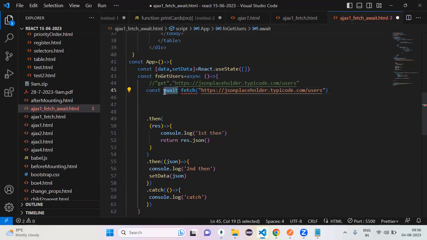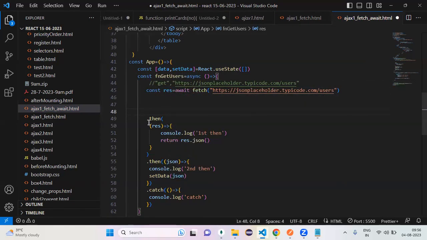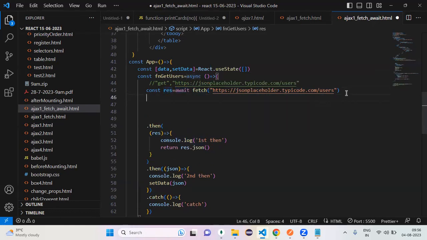So finally, within the promise, it gives me the result or not? Yes. So the first then is nothing but this one. I handle it with the first await. In this response, do we have the required output or not? No. Then you have to call which method? Then json. First json, right? Then only you can get it.